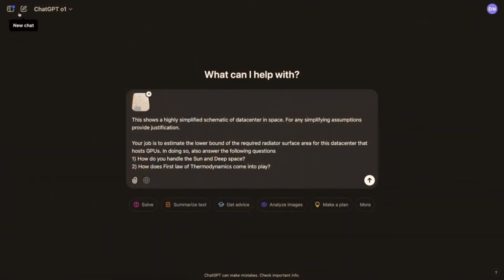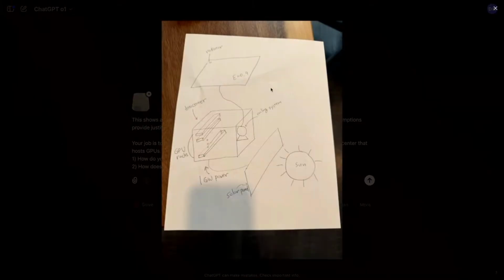To illustrate the multimodal input and reasoning, I created this toy problem with some hand-drawn diagrams and so on. So here it is. It's hard to see, so I already took a photo of this, and so let's look at this photo in a laptop. So once you upload the image into the ChatGPT, you can click on it to see the zoomed-in version. So this is a system of a data center in space. You need this giant radiator cooling panel. And this problem is about finding the lower bound estimate of the cooling panel area required to operate this 1 gigawatt data center. Probably going to be very big.